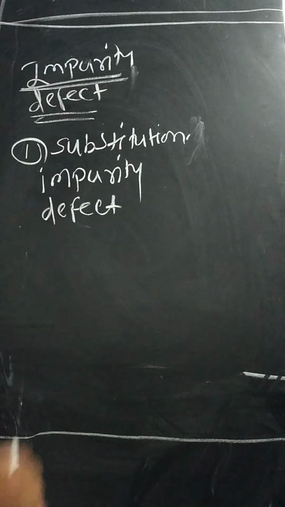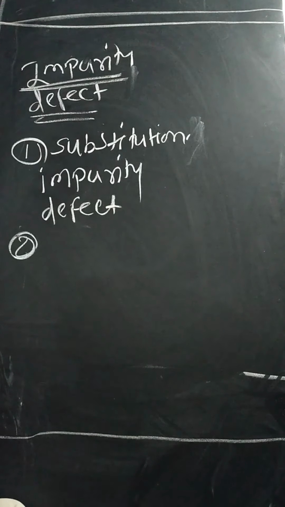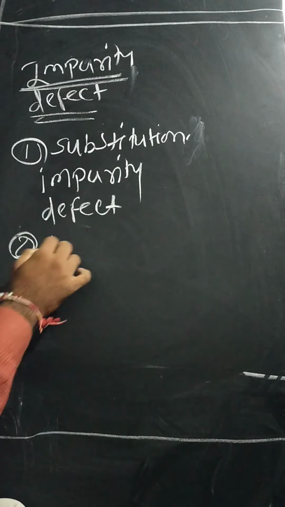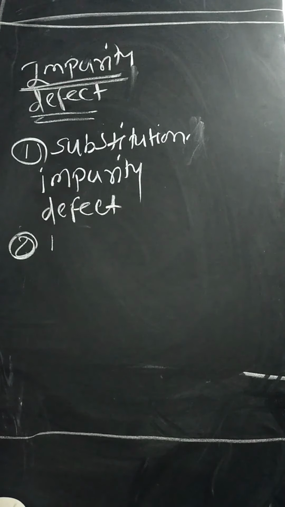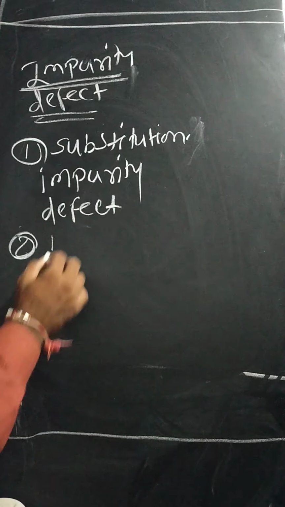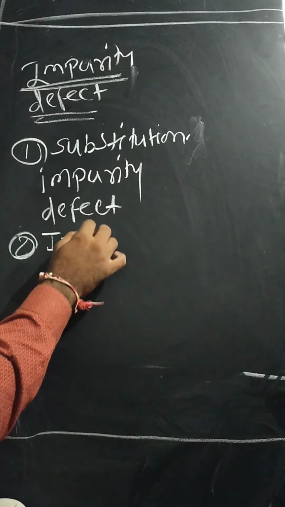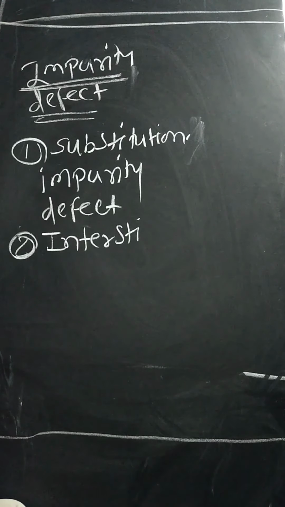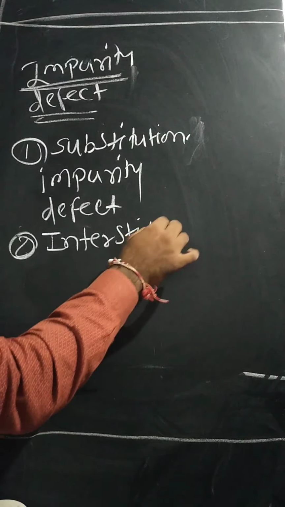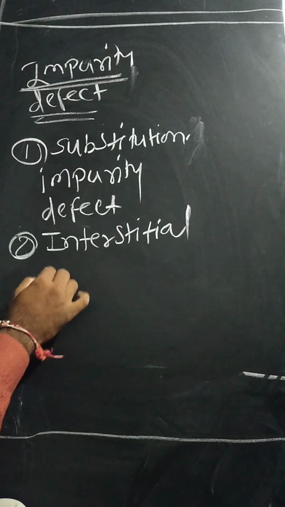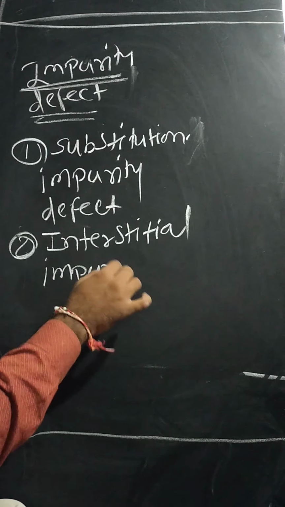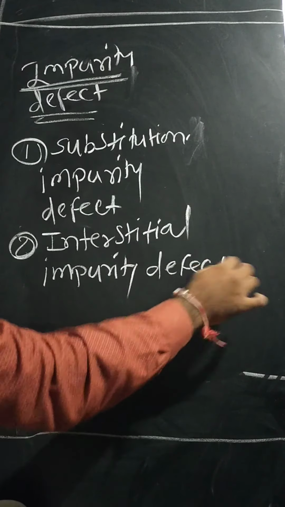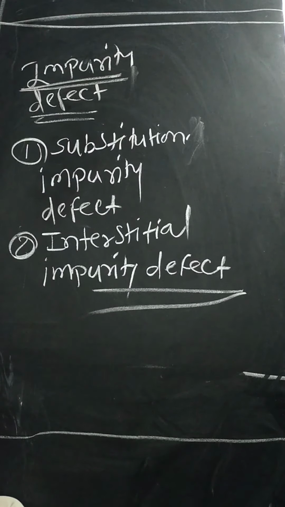There are two types: substitution impurity defect and interstitial impurity defect. So these are the two types of the impurity defect.